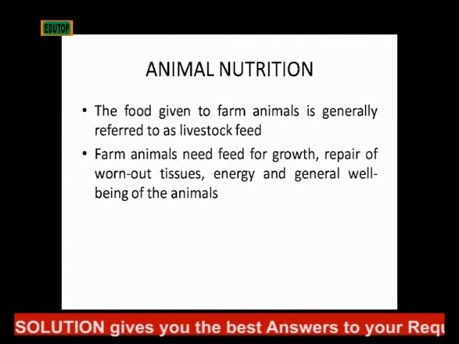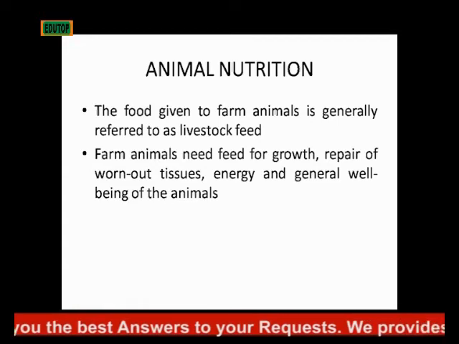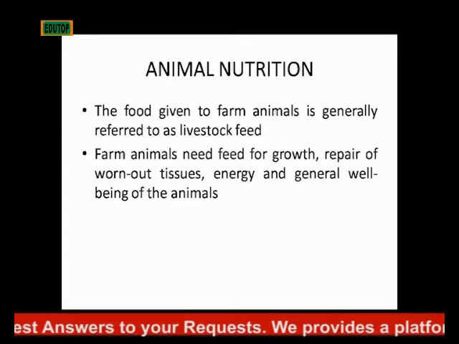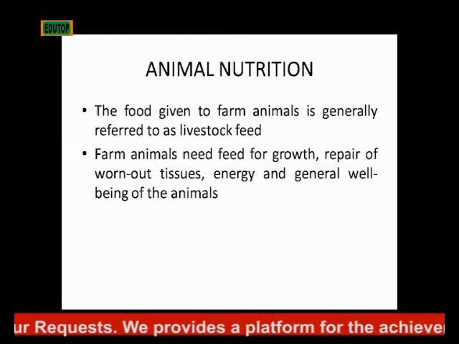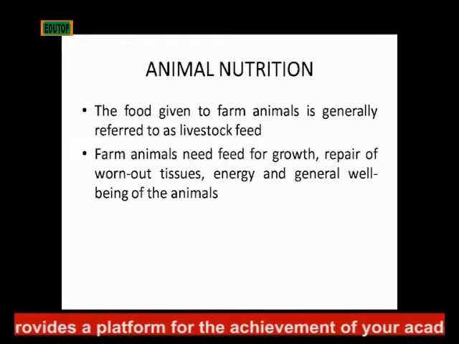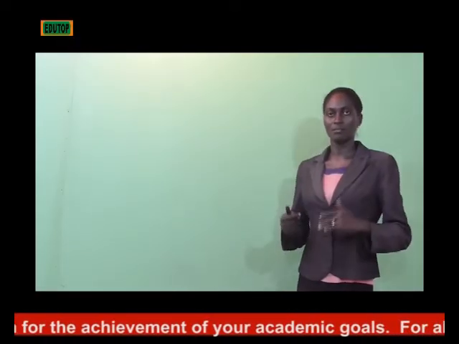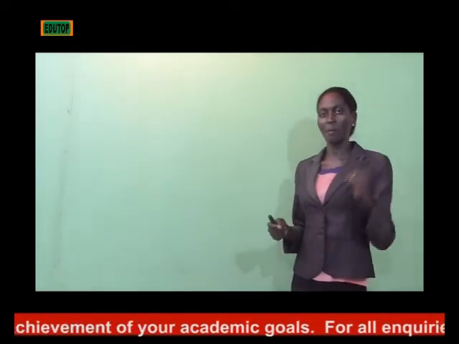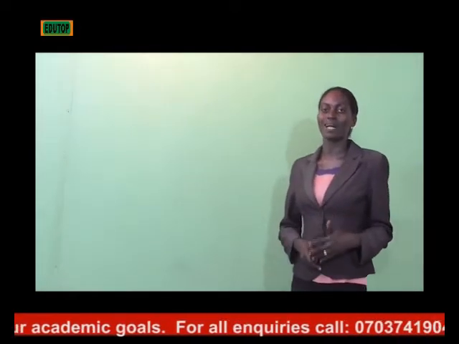Farm animals need to feed for growth, repair of worn-out tissues, energy, and their general well-being. You know, in our elementary science, we talked about the characteristics of living things. You remember that feeding or nutrition is part of it. So that's why we want to look at feeding in our livestock.